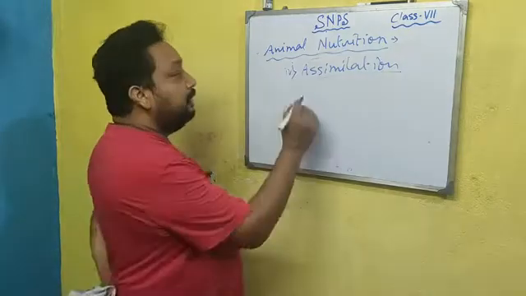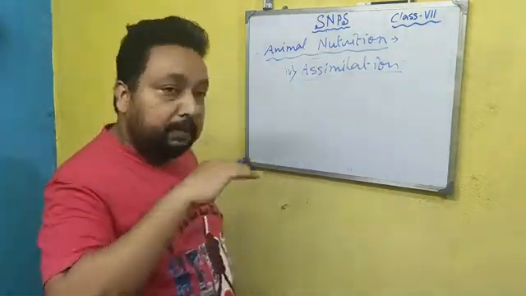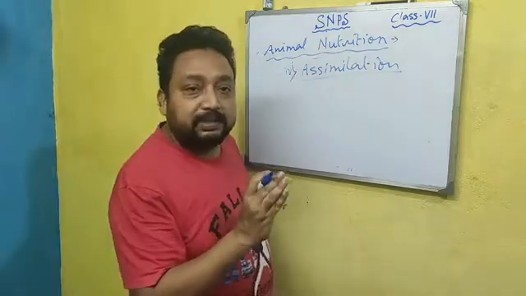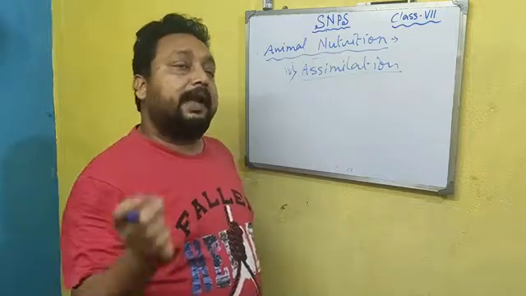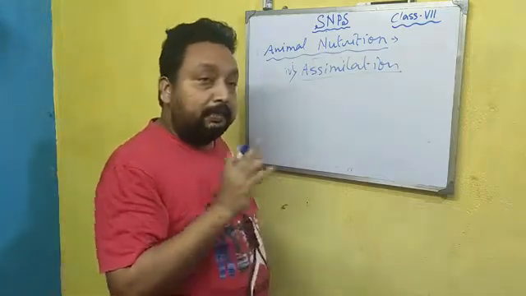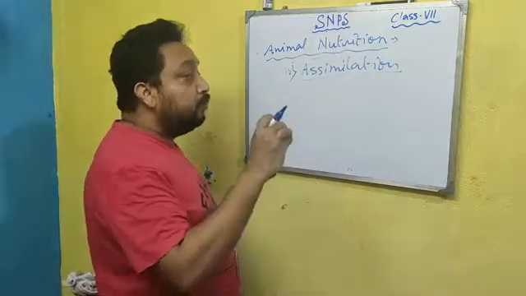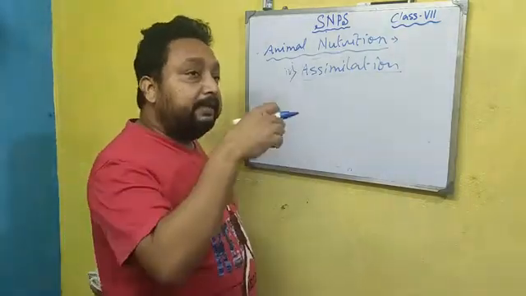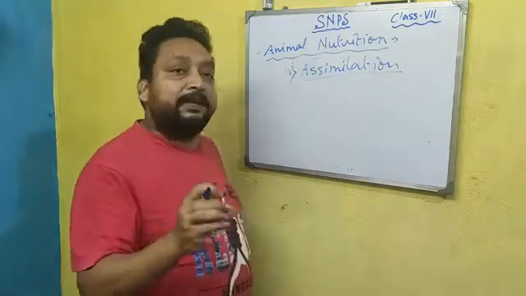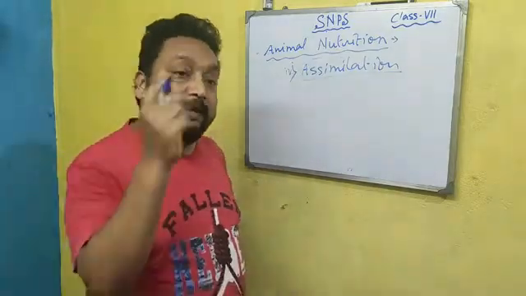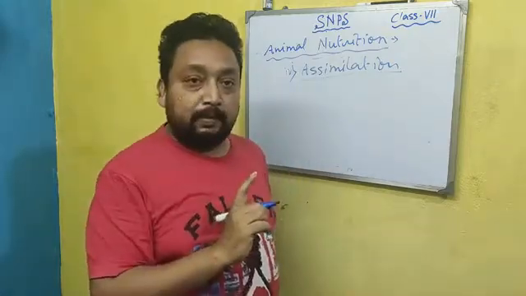The food materials broken down in digestion are absorbed from the small intestine and transferred to the blood, and the blood carries the food materials to the cells, where they enter into the cell. The process by which food materials present in the blood enter into the cell is known as assimilation.